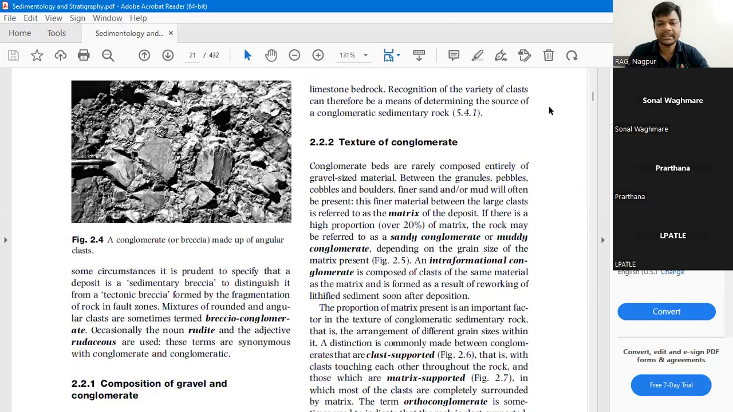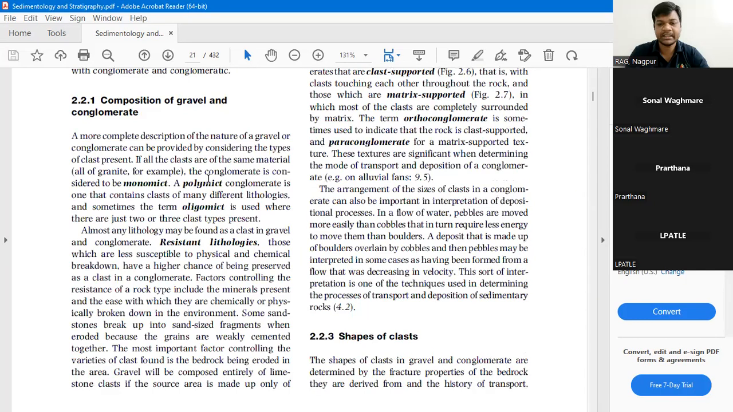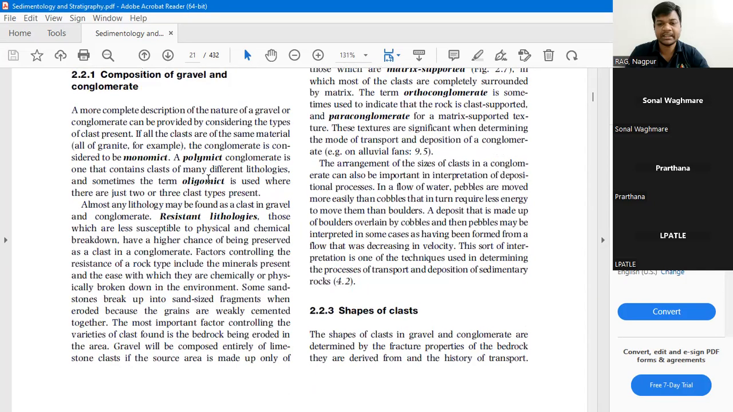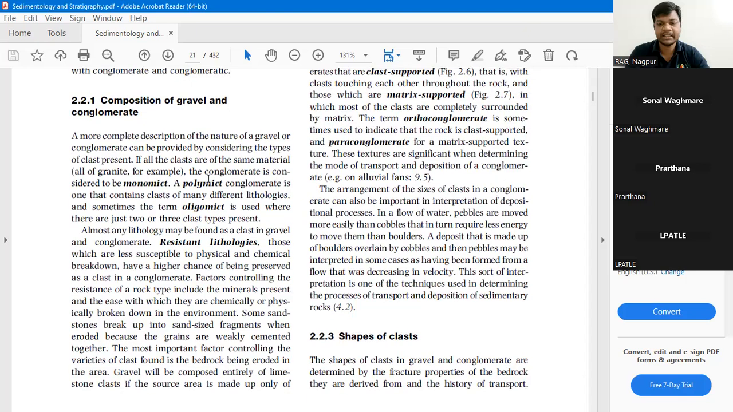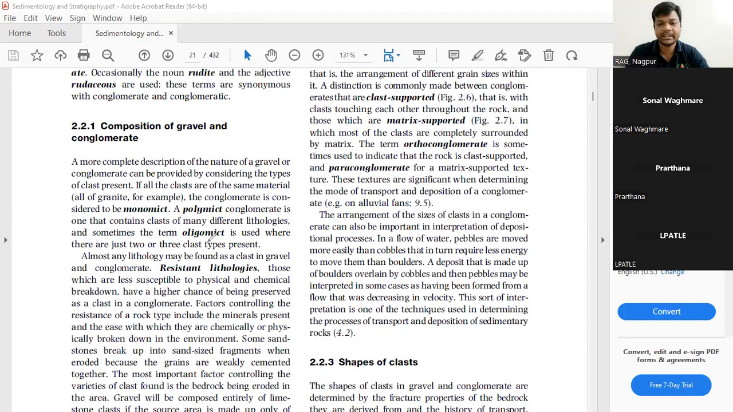In this picture on your screens, you can see there is a breccia. Now breccias or conglomerates are an amalgamation of a variety of clasts and a variety of size particles. These are further classified on the basis of their origin.